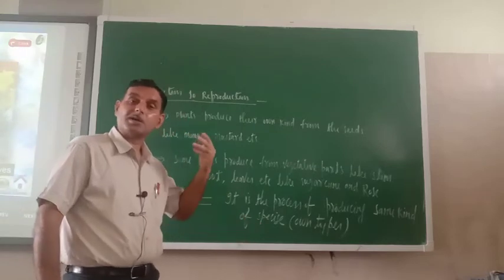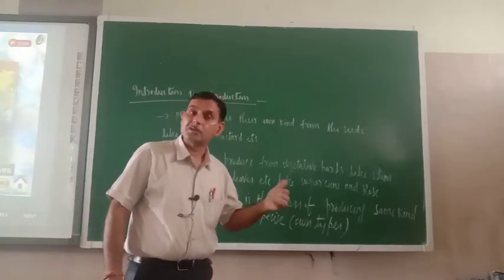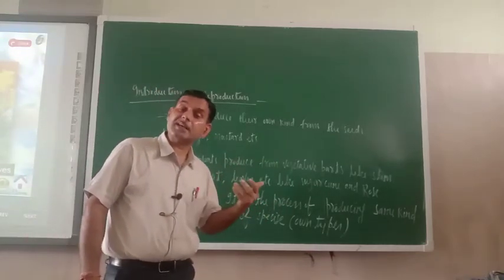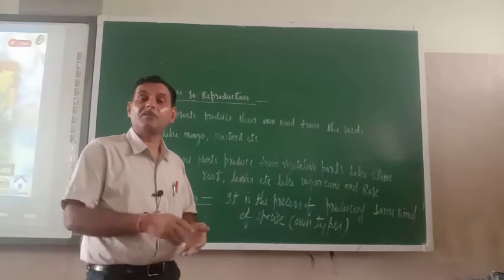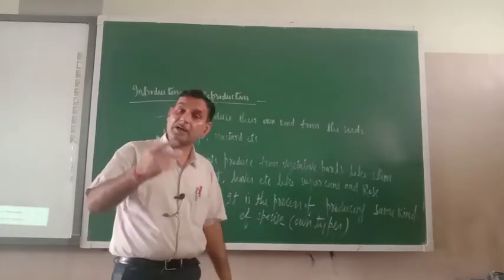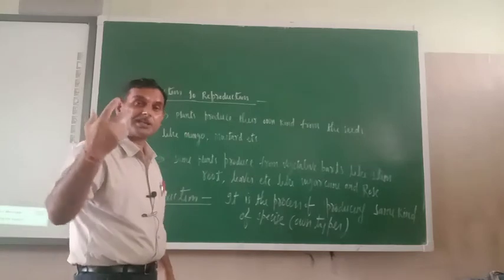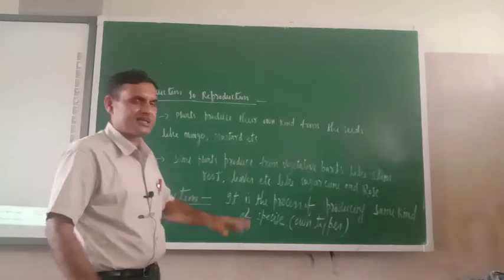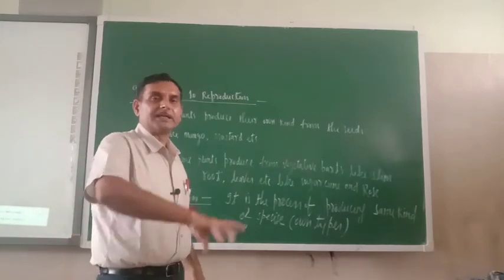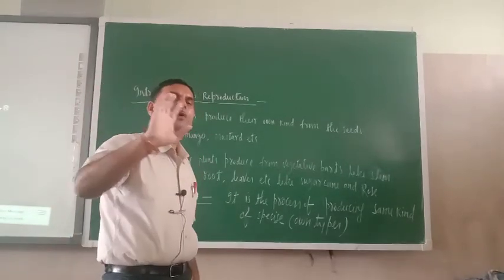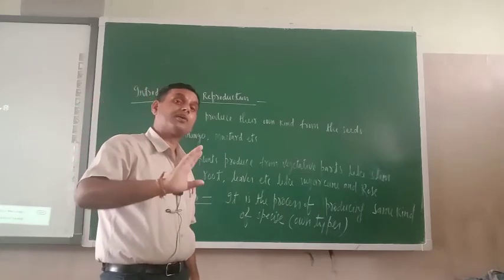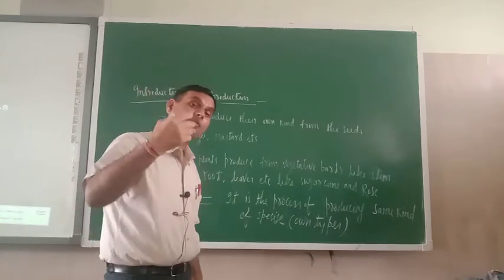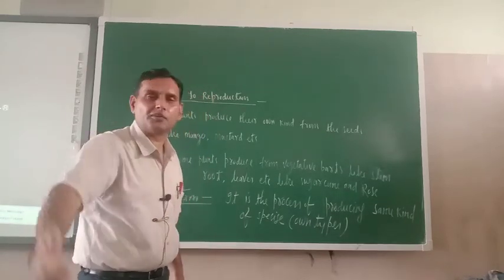At the same time we have some plants like mango, papaya, and others which require seed for their growth or germination. Okay, without seed they cannot grow, they cannot germinate. So just see, introduction to reproduction: different varieties of plants are found in our locality. Some are grown from seeds, and some are grown from their vegetative parts.